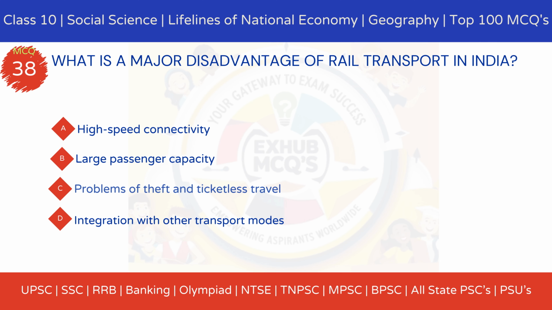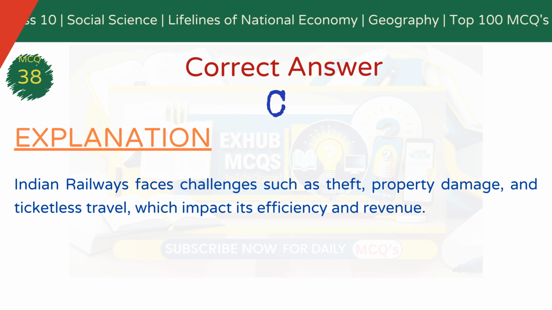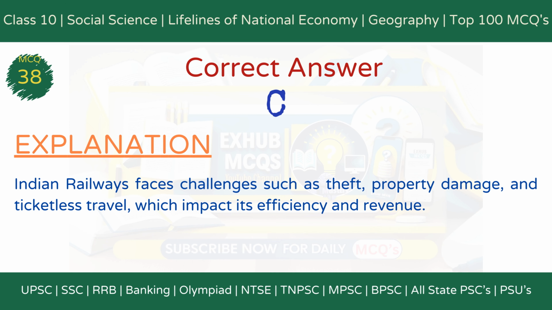MCQ 38. What is a major disadvantage of rail transport in India? Option A, high-speed connectivity. Option B, large passenger capacity. Option C, problems of theft and ticketless travel. Option D, integration with other transport modes. The correct answer is option C, problems of theft and ticketless travel. Explanation: Indian Railways faces challenges such as theft, property damage, and ticketless travel, which impact its efficiency and revenue.